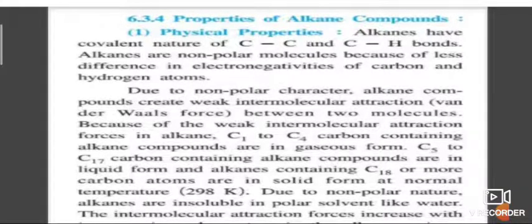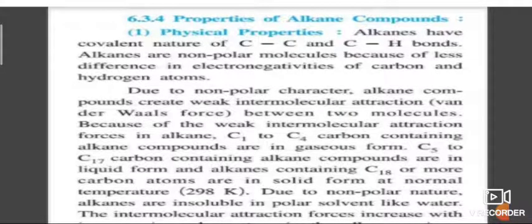Next property, dipole moment. Due to the presence of only covalent carbon-carbon and carbon-hydrogen bonds, and very small differences between the electronegativities of carbon and hydrogen, alkanes are almost non-polar and have zero dipole moment. Solubility: being non-polar, these are insoluble in water but soluble in alcohol, ether, benzene, etc. The solubility diminishes with increase in molecular weight.